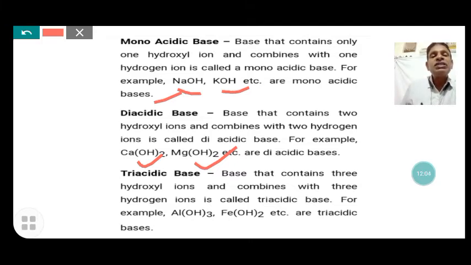And triacidic bases are bases that contain three hydroxide ions which combine with three hydrogen ions. For example, ferric hydroxide is a triacidic base. They contain three hydroxide ions and can react with three hydrogen ions, so they are called triacidic bases.